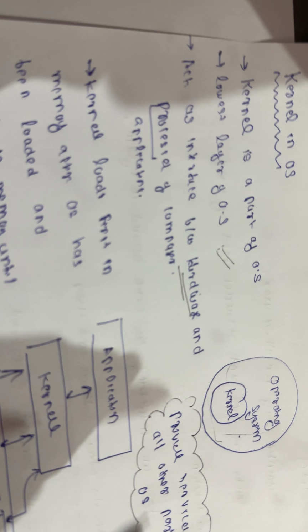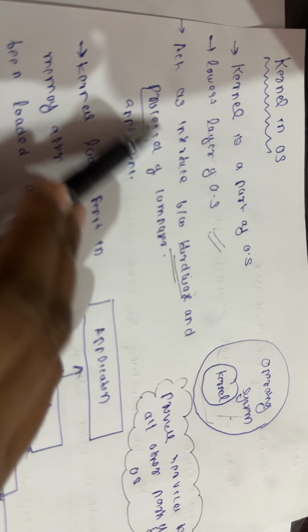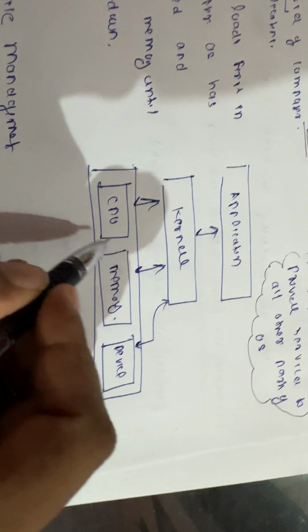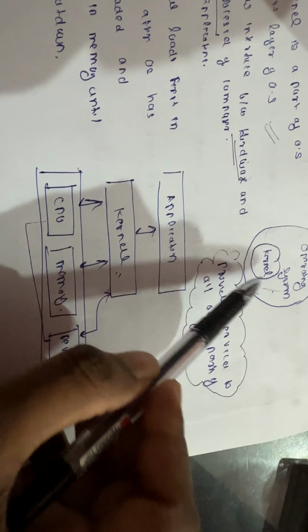Now processors means what? Processors are those applications, right? The applications. So you have to understand that this kernel would act as an interface between what? It can act as an interface between the hardware and the processes of the computer. That means if you consider this particular image here, you can see that applications are there and the hardware is there. That is CPU, memory, devices. So the kernel, which is present in the operating system, can basically act as an interface between the application and the hardware part, because it resides inside the operating system.